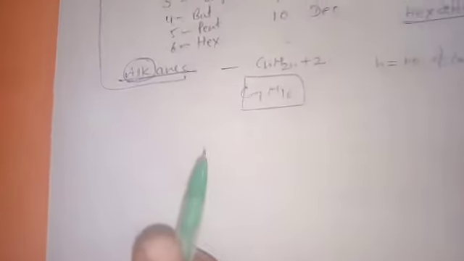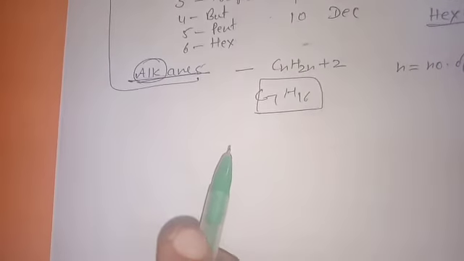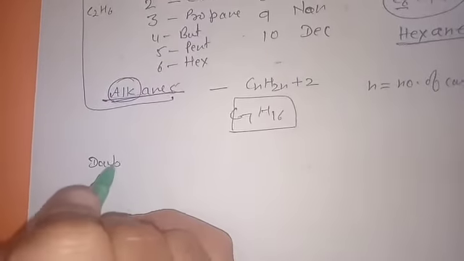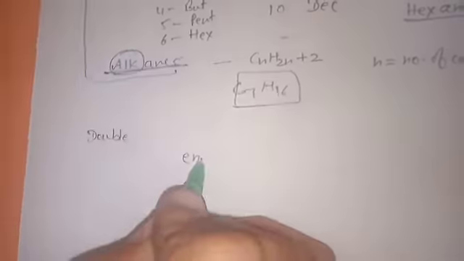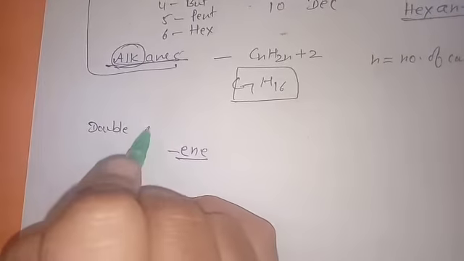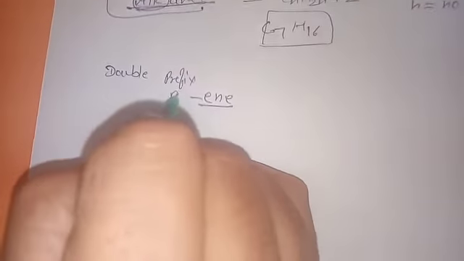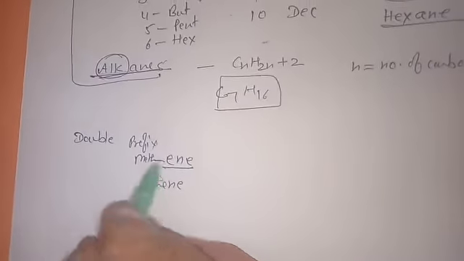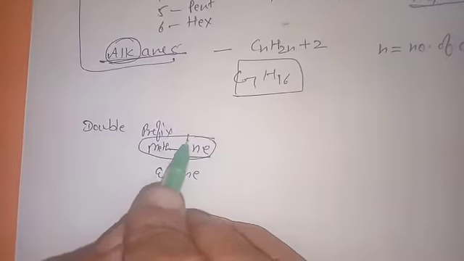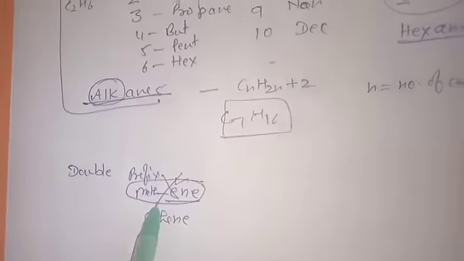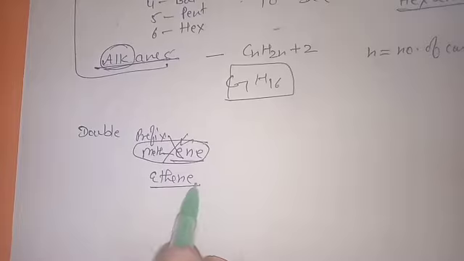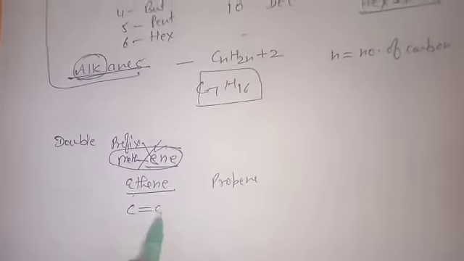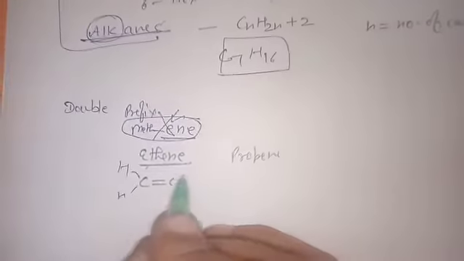Now let's talk about unsaturated. You know that unsaturated can have double as well as triple bonds. For double bonded, we always use the suffix "ene" and the prefix in the same manner. If one carbon, meth; 2 carbon, ethene. However, with one carbon, double and triple bonds are not possible, so that will not come out. So ethene, propene, I am writing down the structure. 2 hydrogens are bonded over here.